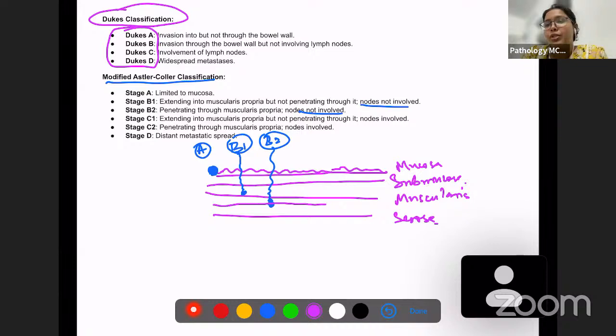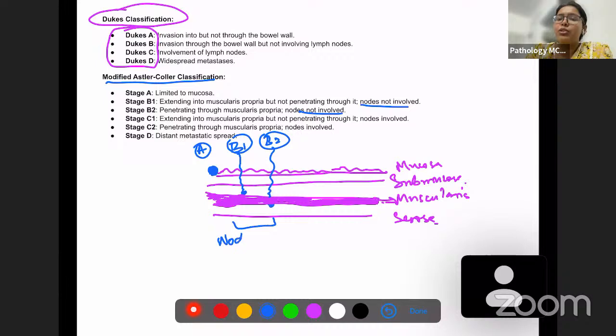So I'm going to just add a small dimension to the muscularis propria to understand whether it's penetrating or not. So this here is the muscularis propria now. Okay, this is the muscularis propria. So for both of these, B1 and B2, nodes are not involved.